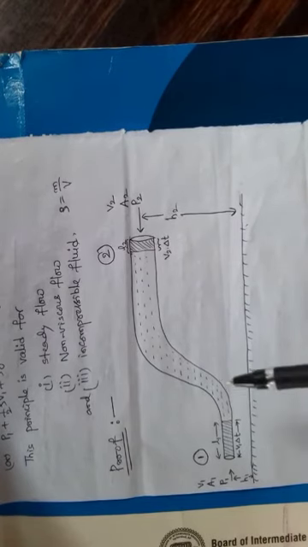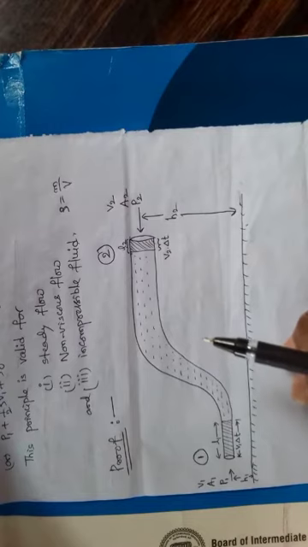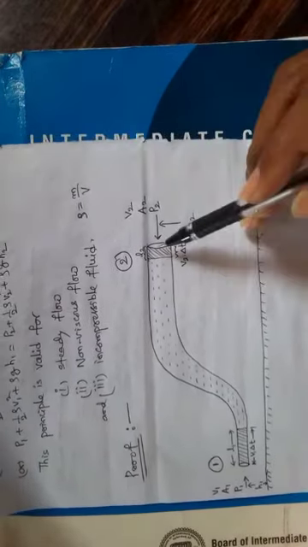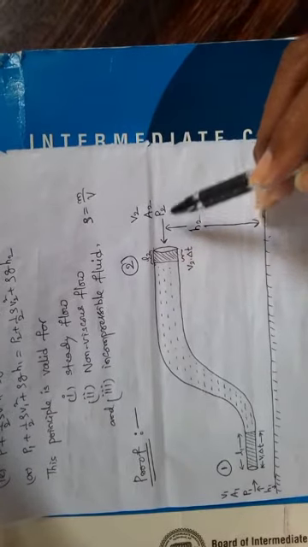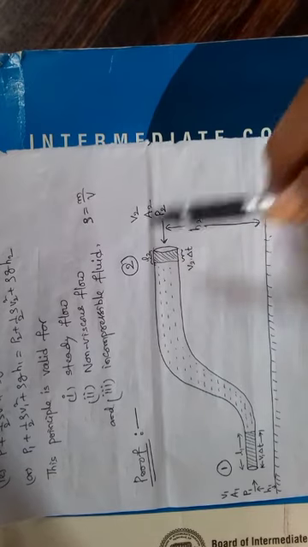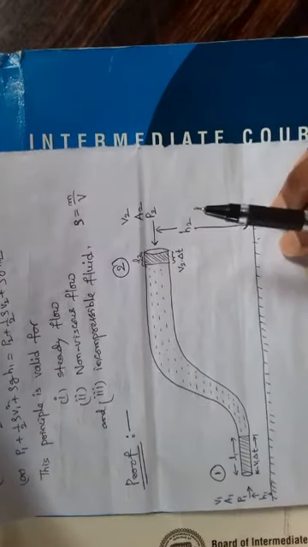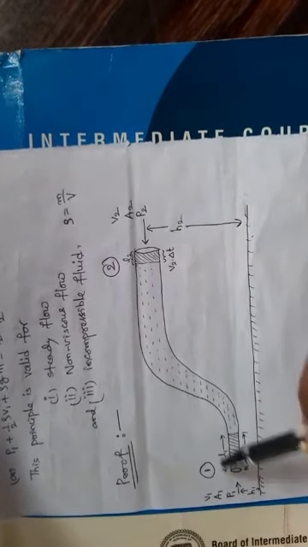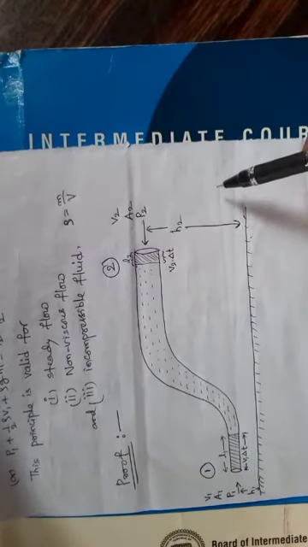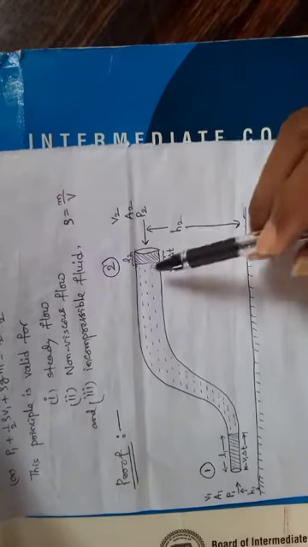We do work and pump the fluid into the pipe. Here the fluid comes out itself. It means here the work is done by the fluid. Here work is done on the fluid. Here work is done by the fluid, because fluid itself is coming out.